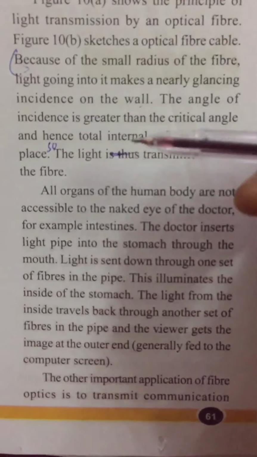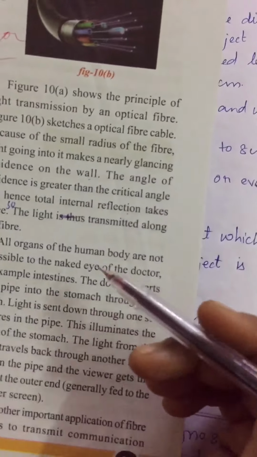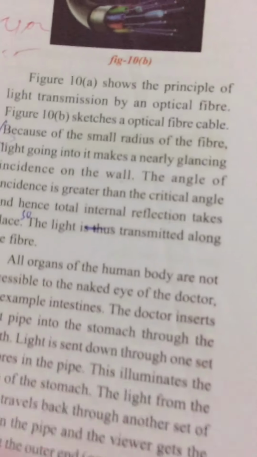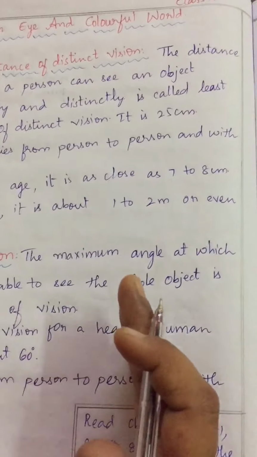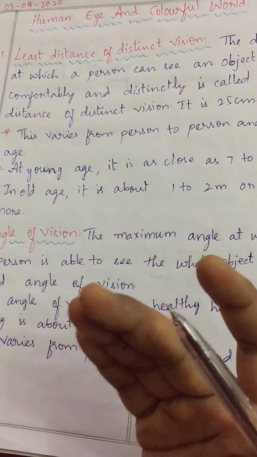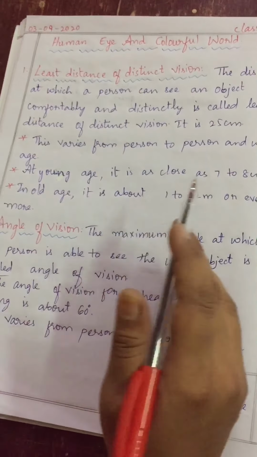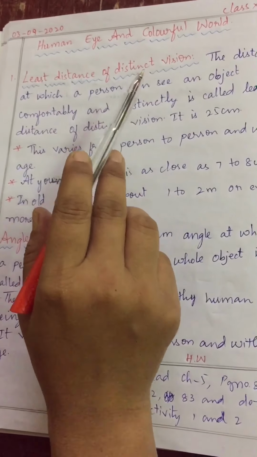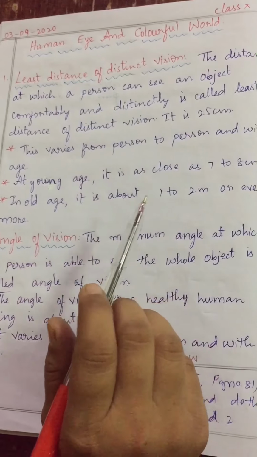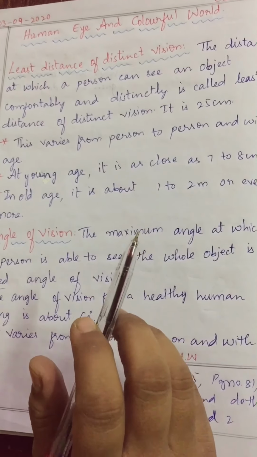Suppose it is 30 centimeter for you. For your friend it is 27 centimeter. For me it is, suppose, 30 centimeter. So every person will get a different distance from where they are able to see the object clearly, comfortably, and they can read the letters clearly. Clear, children? That is nothing but the least distance of distinct vision. It will differ from person to person according to their age. Are you getting my point, children?